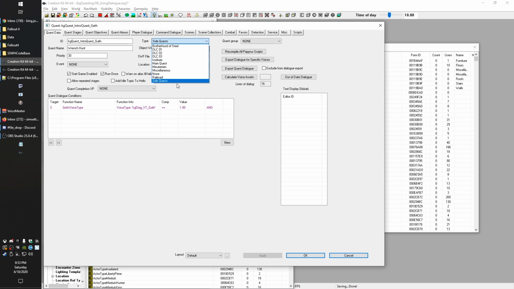And the difference between these, again, this is something else I've covered. Miscellaneous, you guys, I'm sure, are familiar with in-game, that there's the little miscellaneous section in your quest log that will put it under there. The Minutemen, Railroad, Institute, Brotherhood, and these DLC, these have to do with how these are filed for the sake of achievements. They also determine which music will play after you finish them, and same with main quest. So we don't want any of that stuff to happen. That's why we're going to call ours a side quest.